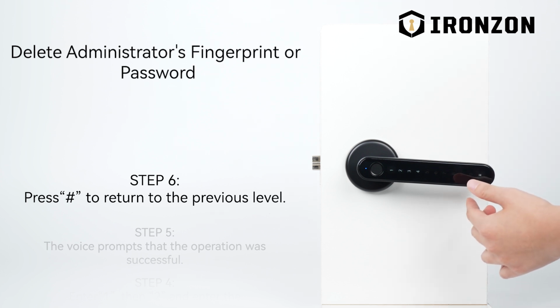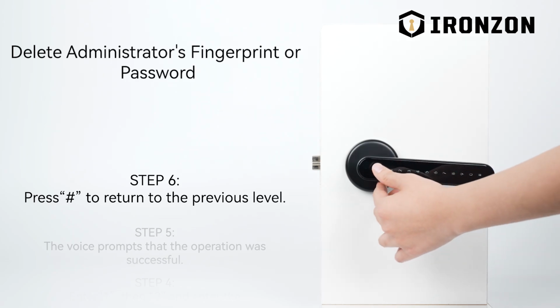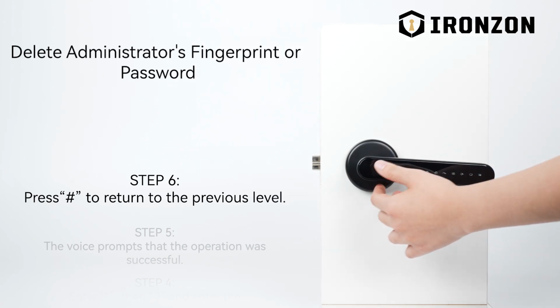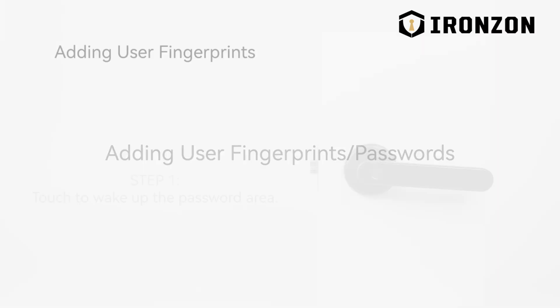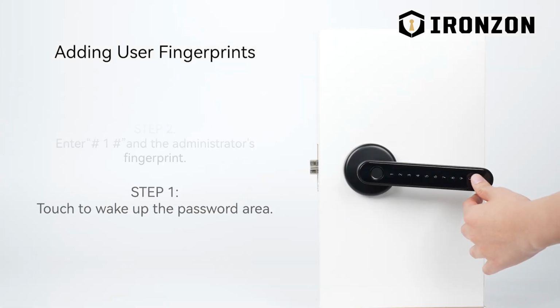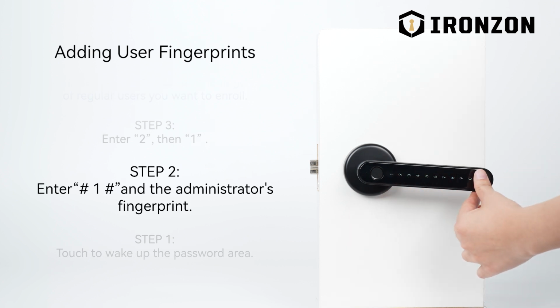Press 1 for administrator setting. Press 2 for common user setting. Press 3 for system setting. Press 4 for resetting. To return to the previous level, press the pound sign key. Exit setting option. Verification failed. Please enter administrator information.